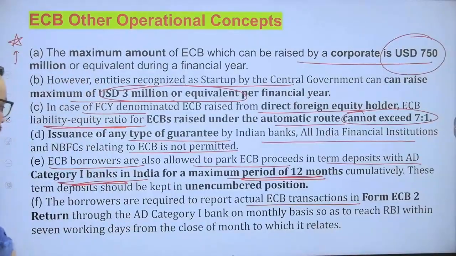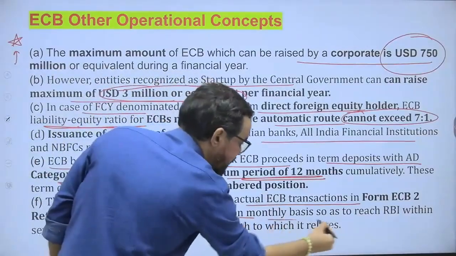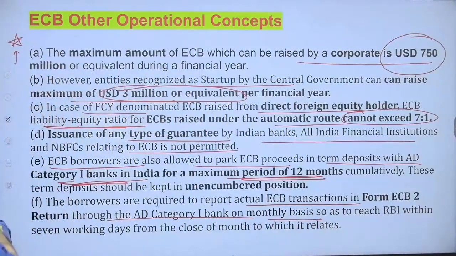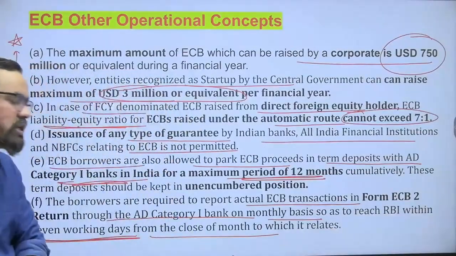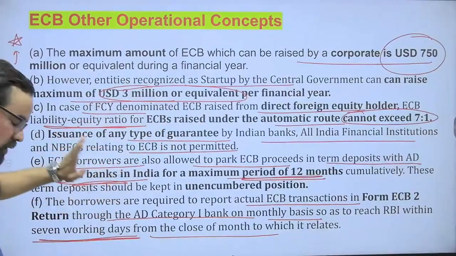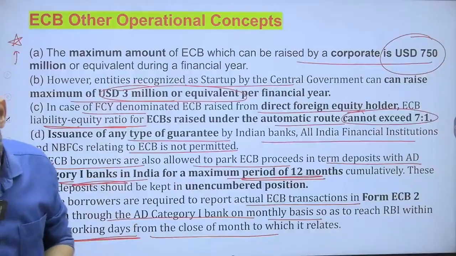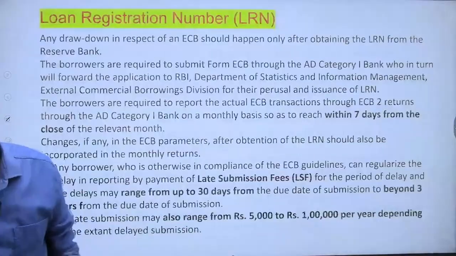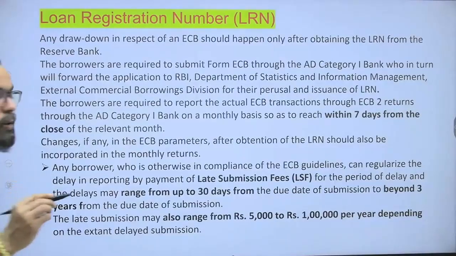Okay? It is to be submitted through the authorized dealer category 1 banks on a monthly basis, so as to reach RBI within 7 working days from the closure of the month to which it relates. Okay? Let's say you have raised funds, so you have to report to the authorized dealer. Authorized dealers will report this particular one to RBI as well. So that is the part of this particular one. Okay? So this is again a very important part of ECB.